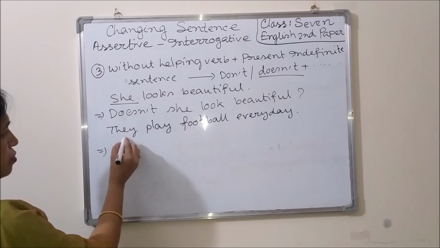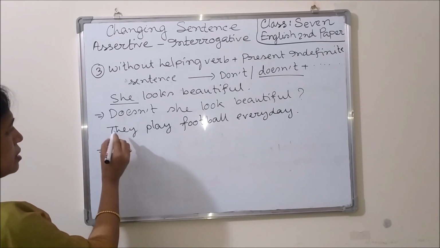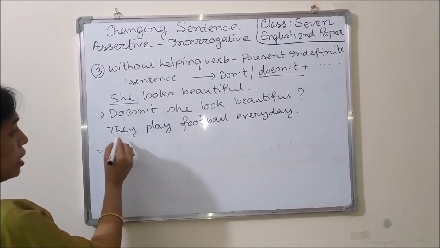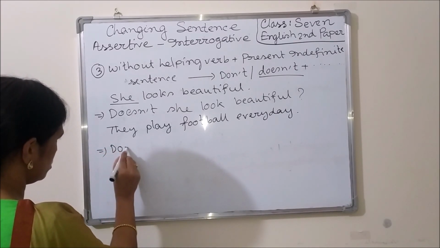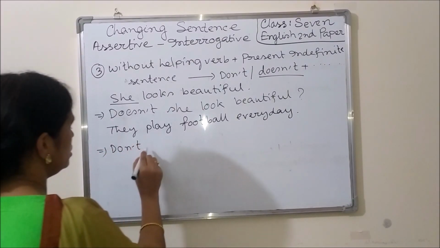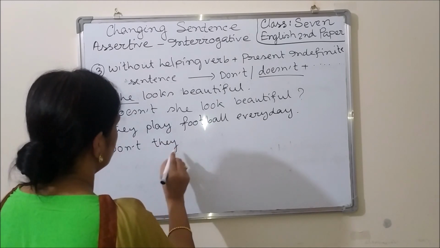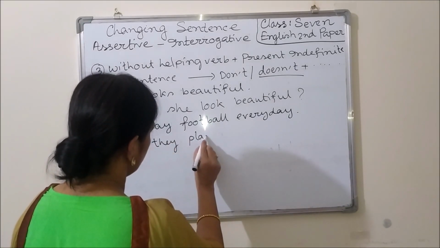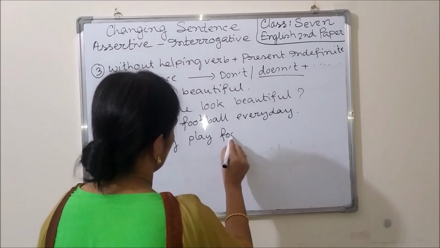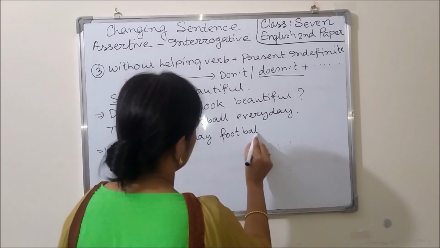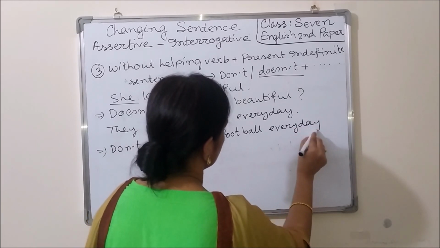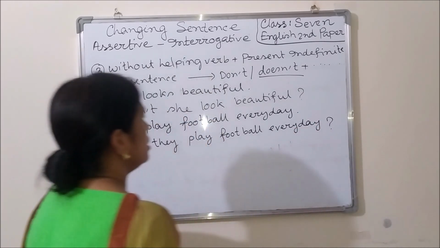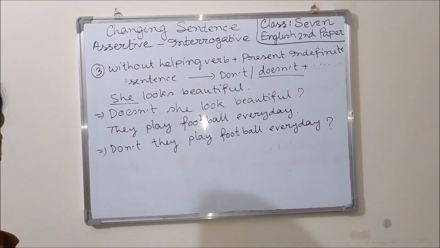The subject of the sentence is third person plural, that's why we have to use don't. Don't they play football every day? Okay, dear learners, I think you can understand.